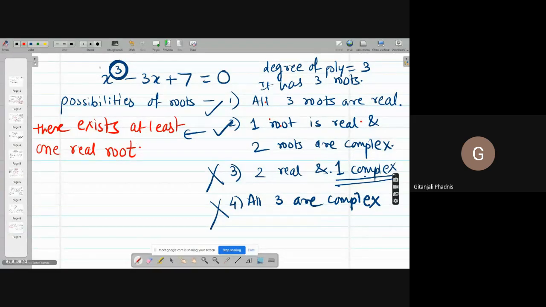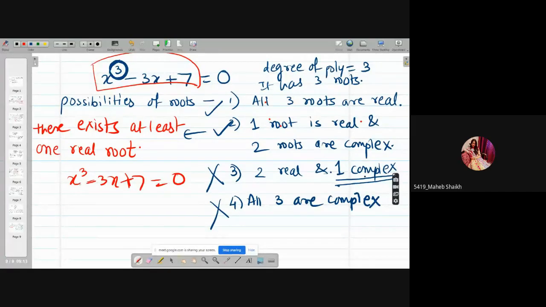Okay, can you factorize this polynomial easily? Tell me. x cube minus 3x plus 7. Is it a very nice polynomial to factorize? No. The problems are 7 is a prime number, first of all, right? You cannot find factors of 7 other than 7 and 1, and their summation does not make it minus 3 at all. But it doesn't mean also that there is no real root.